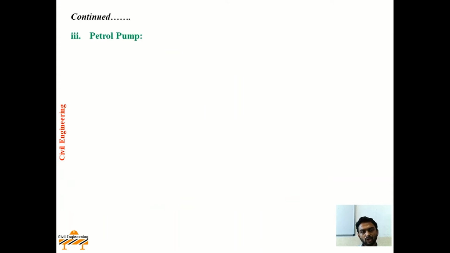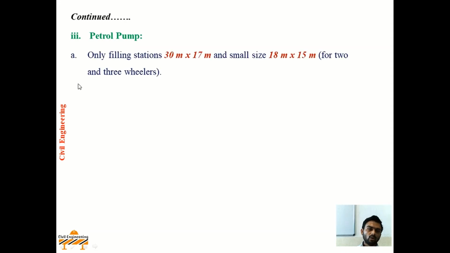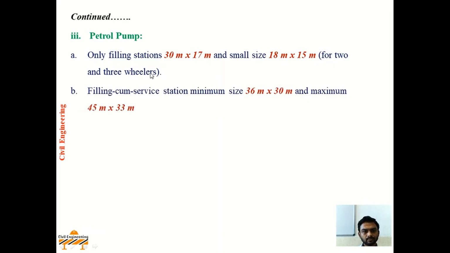Third comes petrol pump. Now basically petrol pumps are of two types. Only filling stations means petrol pumps where only refilling is done. Mostly you may see this type of petrol pumps in the cities, and its size will be 30 meter by 17 meter and small size will be 18 meter by 15 meter, that is for two wheelers and three wheelers.